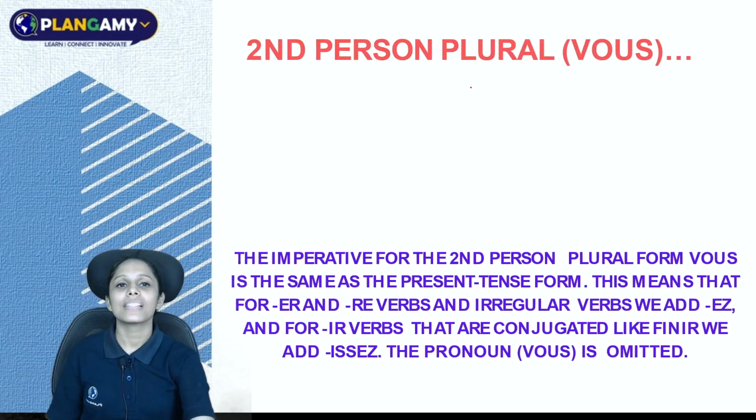Now, second person plural, vous. The imperative for the second person plural form, vous, is the same as the present tense form. This means that for er and re verbs and irregular verbs, we add ez, and for ir verbs, or the ir group of verbs that are conjugated like finir, we add issez. The pronoun vous is omitted.